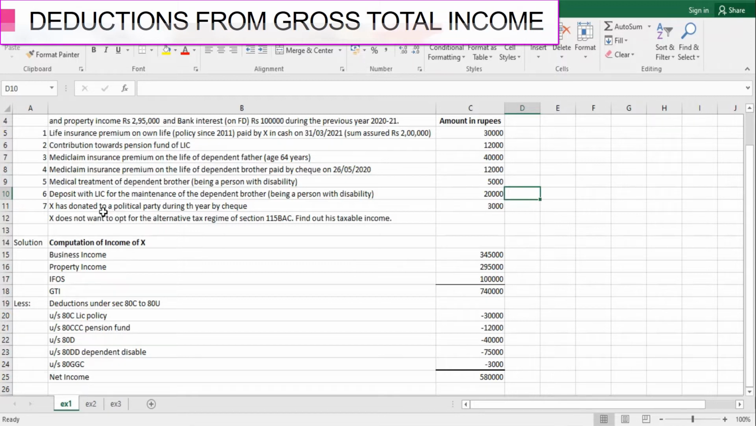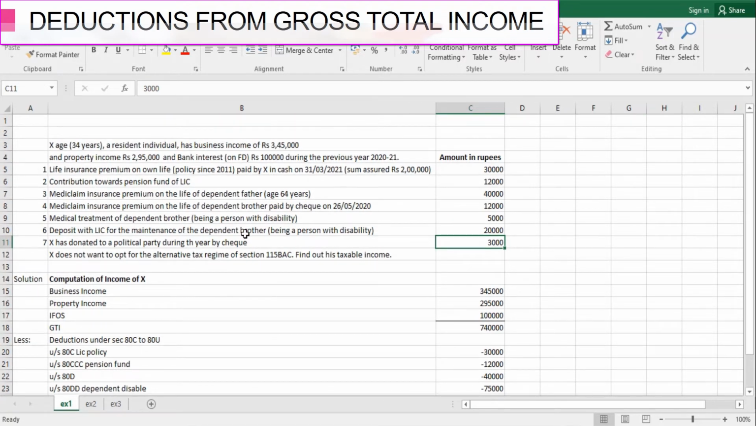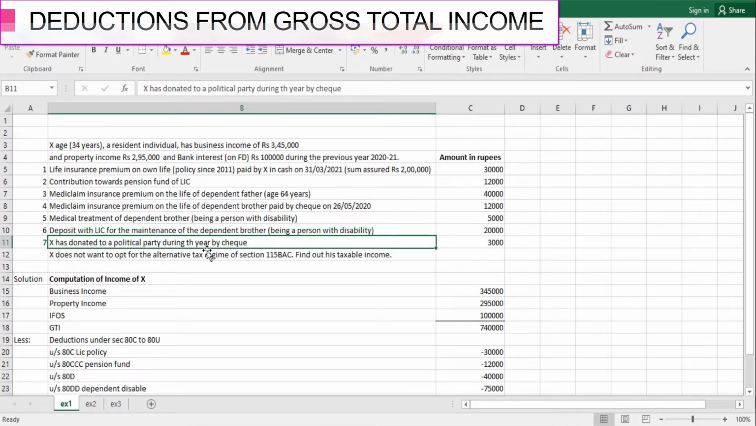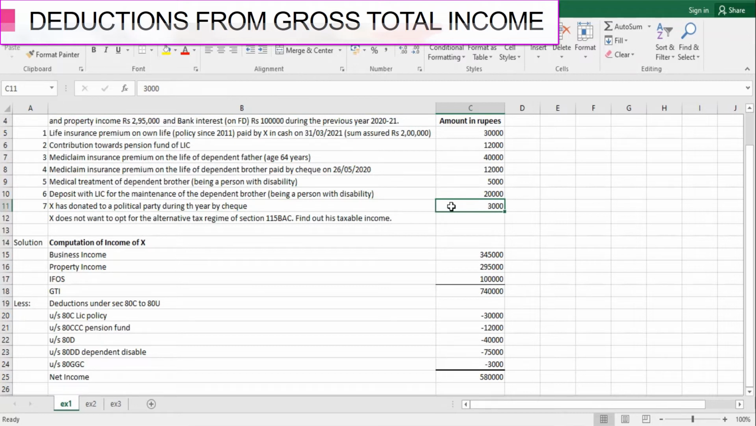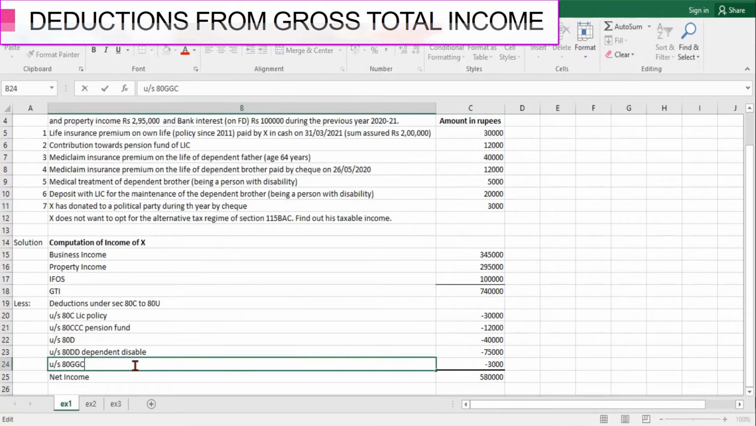Next, he has donated to a political party during the year by check rupees 3,000. In our previous video we have covered this section, donation to a political party. The donation to a political party can be made either by a company or an individual or HUF, right? Since we are dealing with Mr. X, he is an individual and he has donated to a political party by check. So he can claim the deduction of 100% of the amount donated under section 80GGC, donation to political party.